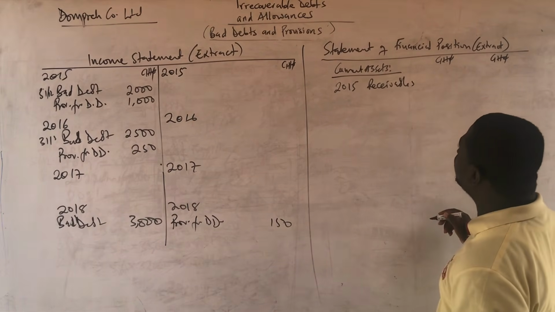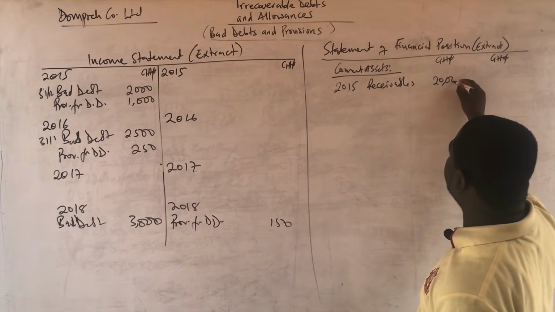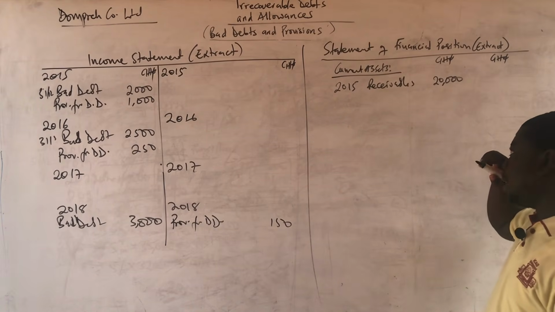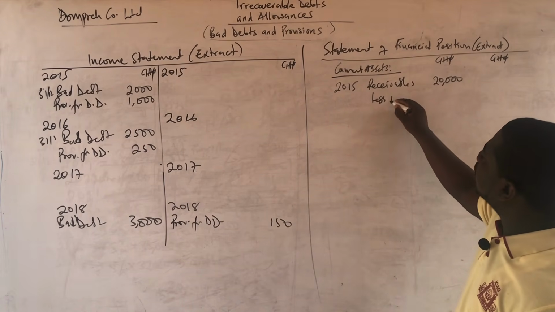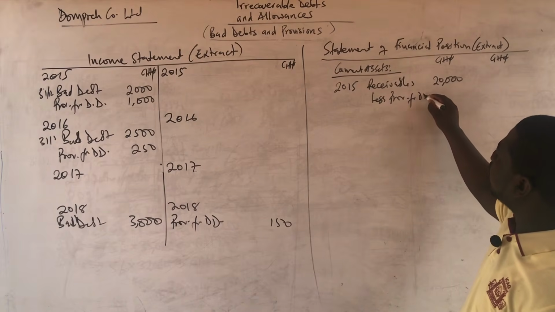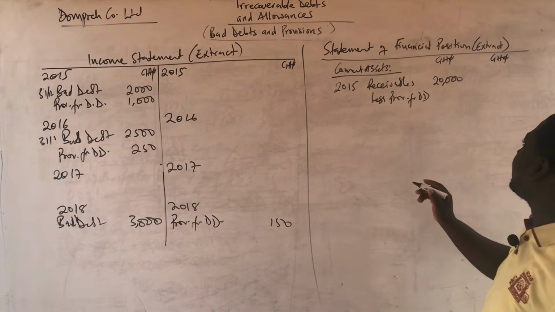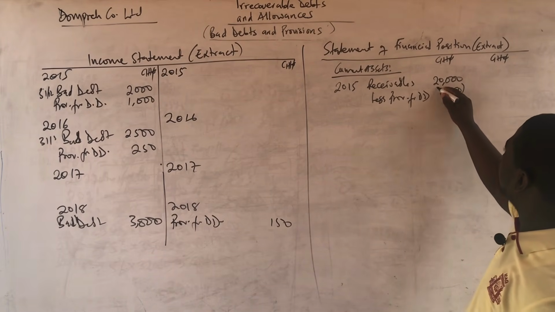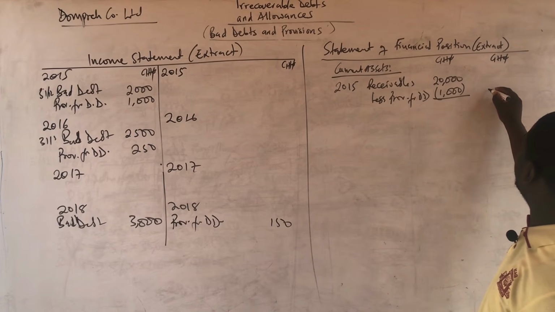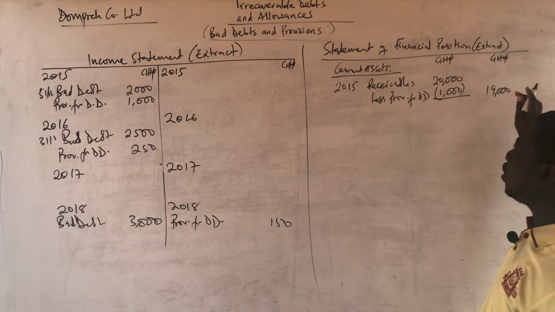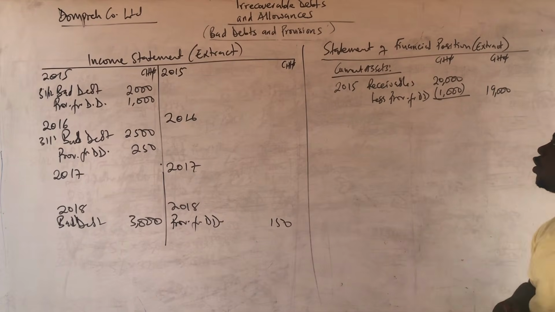The actual receivables figure for 2015 was 20,000. That was after writing off bad debt. And then you say less provision for doubtful debt. That was the full figure for the year, which is 1,000. So that will give us a net receivables of 19,000. So this is how you are going to show it in your statement of financial position.